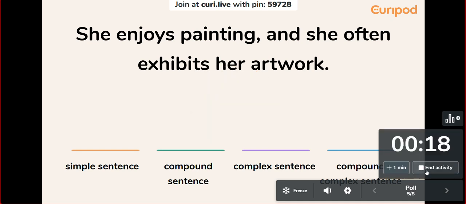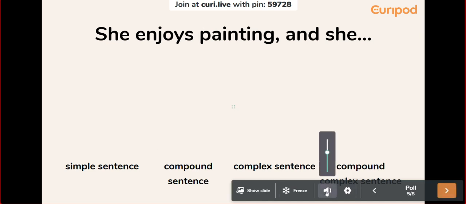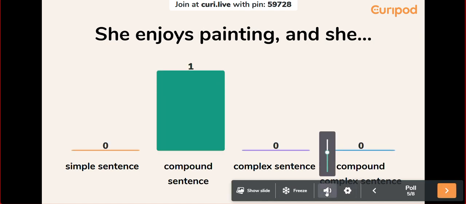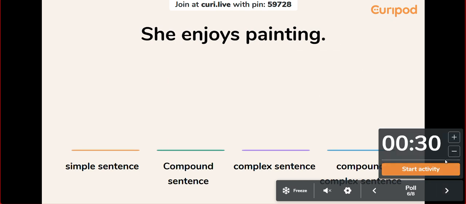You'll be getting 18 seconds. Okay, so let me tell you whether your answer is correct or not. She enjoys painting and something. So, right here, exactly, the answer is correct. It is a compound sentence because "and" is there. Earlier as well, when "and" was there, it was a compound sentence, isn't it? Yes. Okay. So, now the next slide.